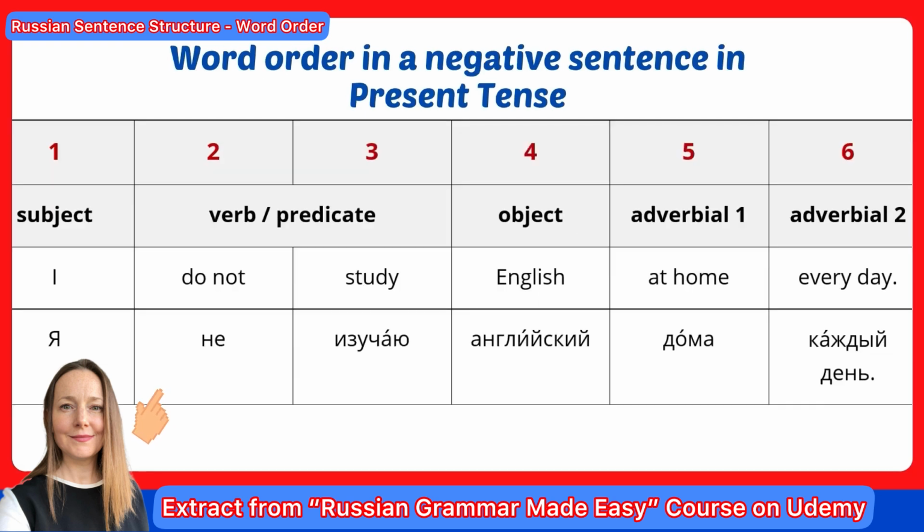Let's see the same sentence in present tense but in negative form. I do not study English at home every day. Я не изучаю английский дома каждый день. Again, you could vary it either дома or каждый день, change their places, or you could even put дома in the very beginning, like to invert this word if you want to underline it. For example, дома я не изучаю английский каждый день. At home, I do not study English every day. It depends on the sense of your phrase, what kind of meaning you want to bring up.